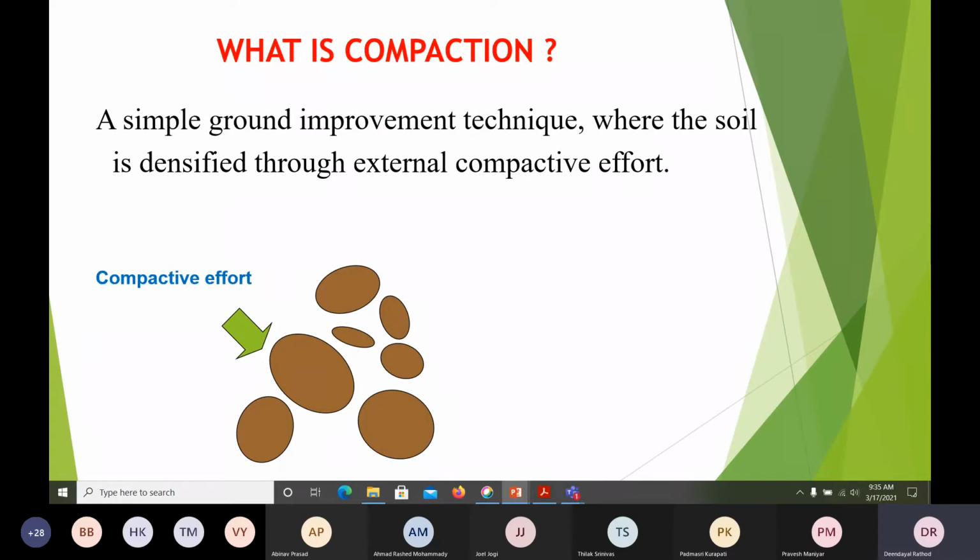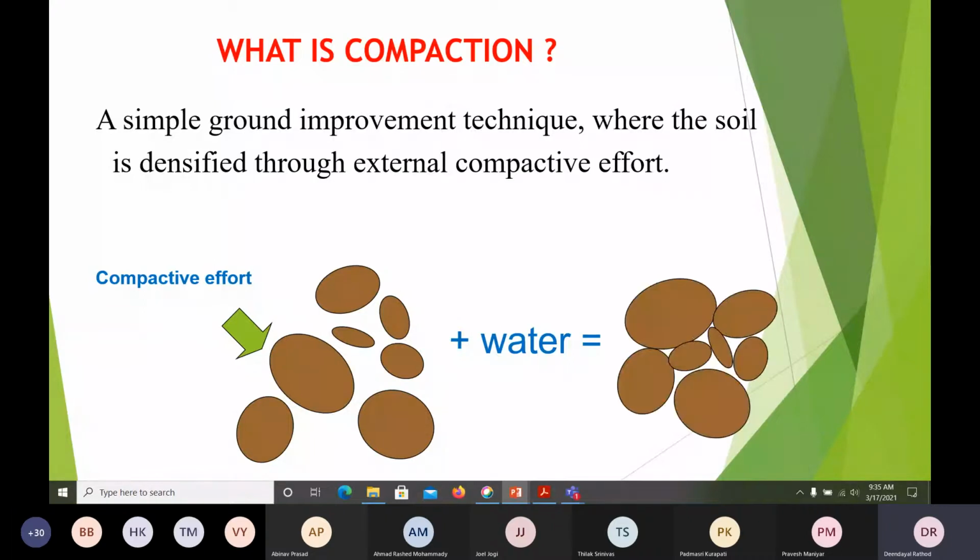So for a soil, we generally do the compaction. You might have seen in the roads, while laying down the roads with the rollers, we do the compaction. We'll add some water to the soil and do the compaction. Because of that, what happens? The density is going to increase. The density, that's our aim. So increase the density.